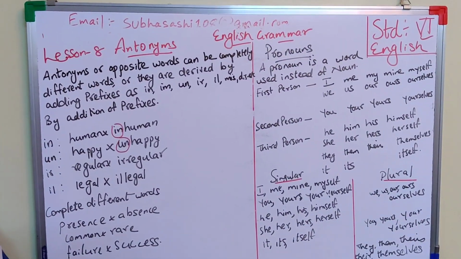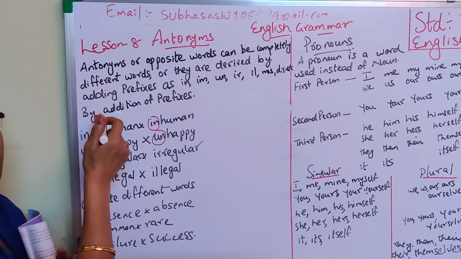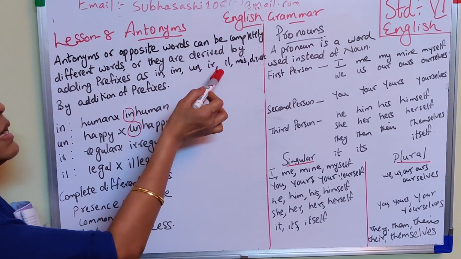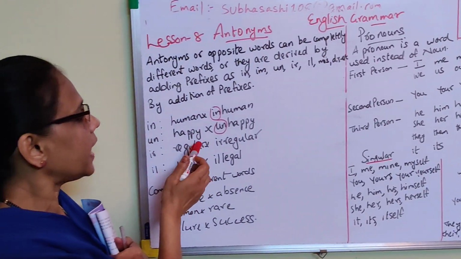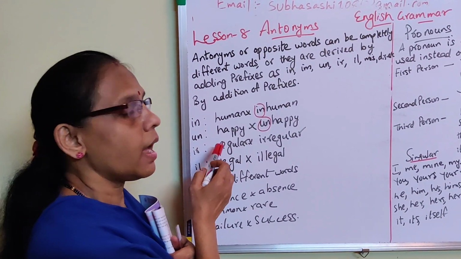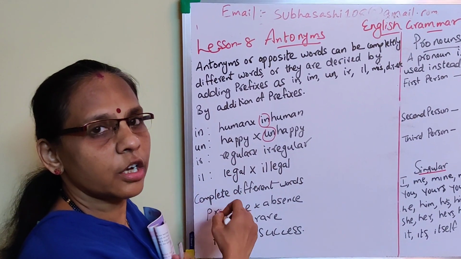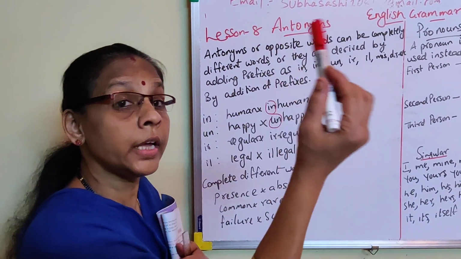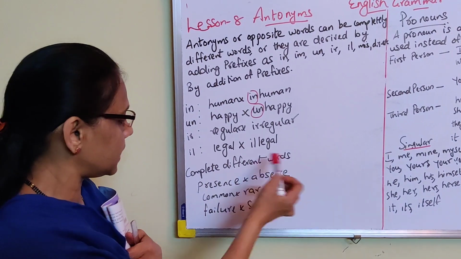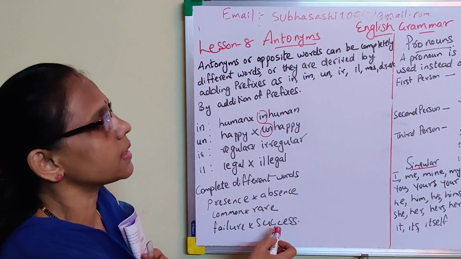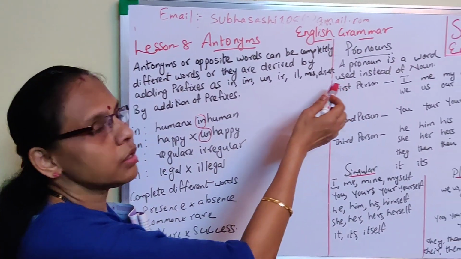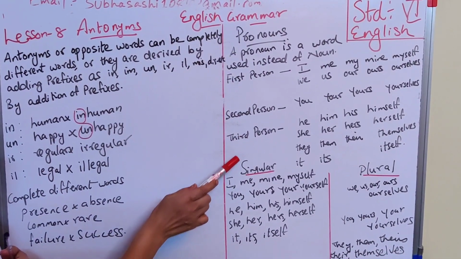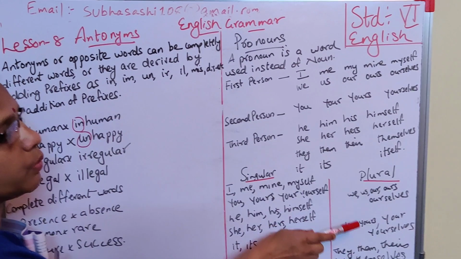Antonym means opposite. It can be completely different words, or derived by adding a prefix such as in, im, un, ir, mis, dis, etc. For example, un plus happy, unhappy; regular, irregular; legal, illegal. Understood? Then completely opposite words: presence, absence, common, rare, failure, success. Understood? Now pronoun, it's used instead of a noun. First person, second person, third person. Singular I have given, plural I have given.